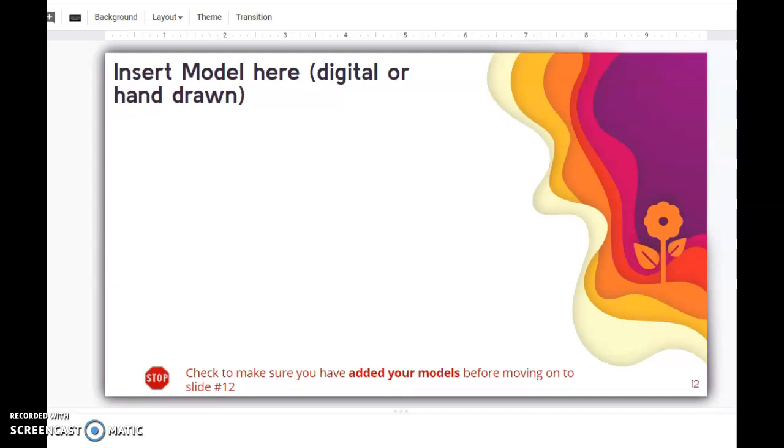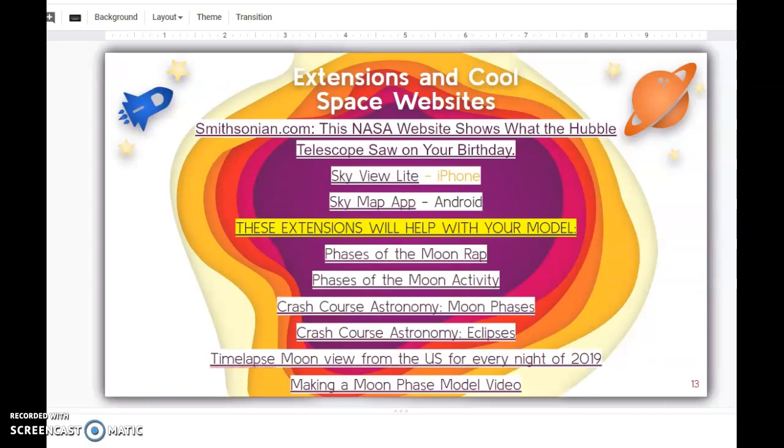Those are your must-dos. Okay, space is rad, so we gave you a boat load of may-dos. The first 3 are cool, right? Skyview app is iPhone. I told you about SkyMap Android. This is cool. You can click and see what pictures NASA took on your birthday. Phases of the Moon rap will literally rap about the phases of the moon. It's a teacher. It's pretty funny. Okay, there's some moon activities, some crash course videos. Do these if what I gave you before doesn't help, or if you're just interested, right?